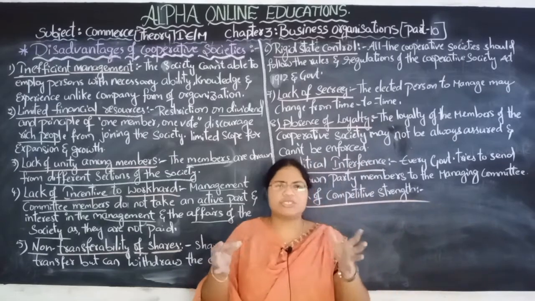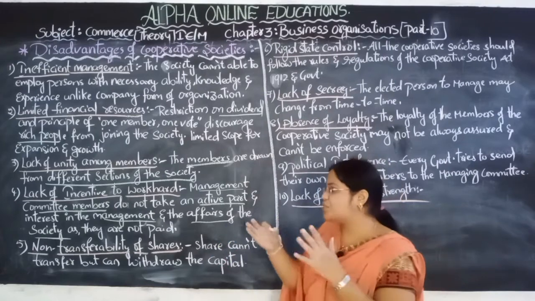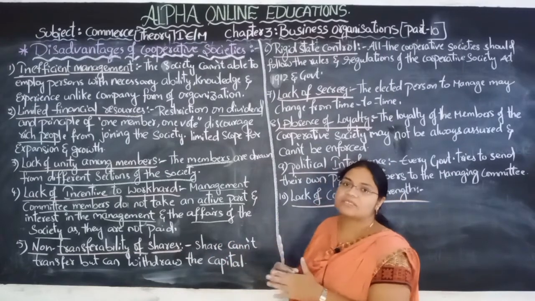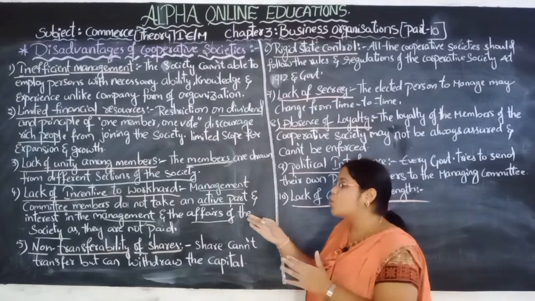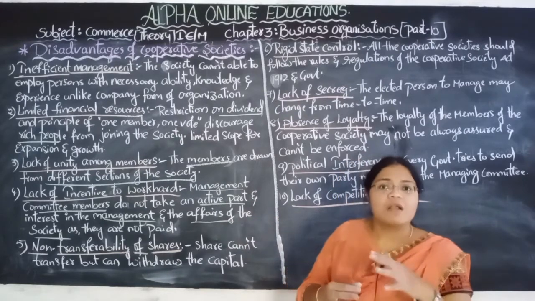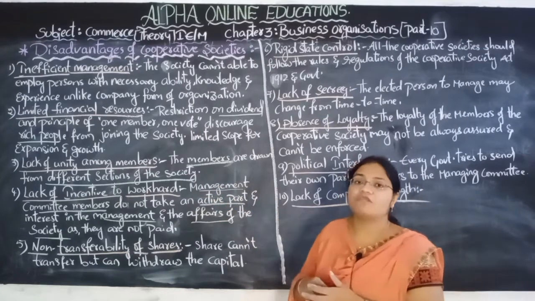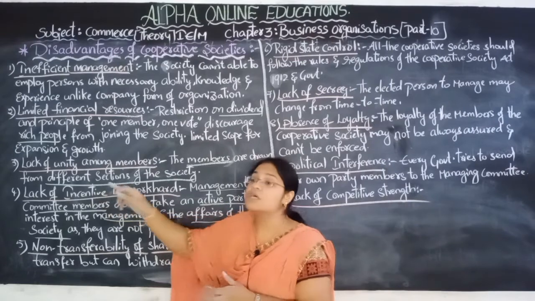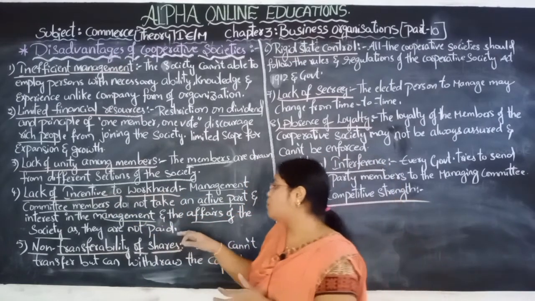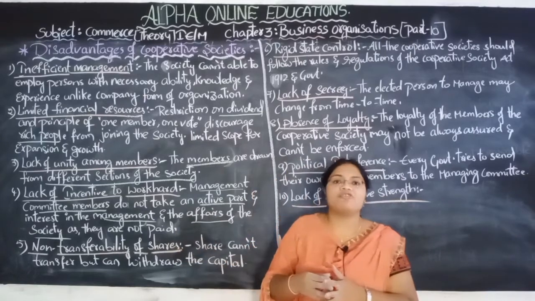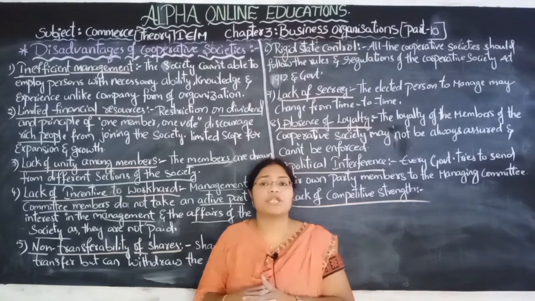They are just elected by the voting process, but the society is not going to pay them any kind of incentive or income. So they are not at all interested to participate in the management activities of the cooperative societies.